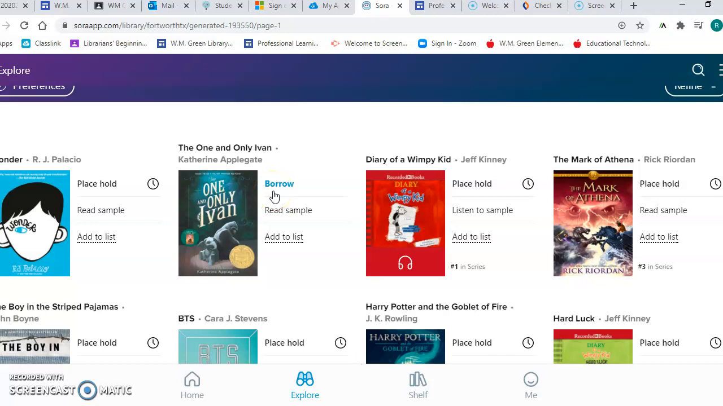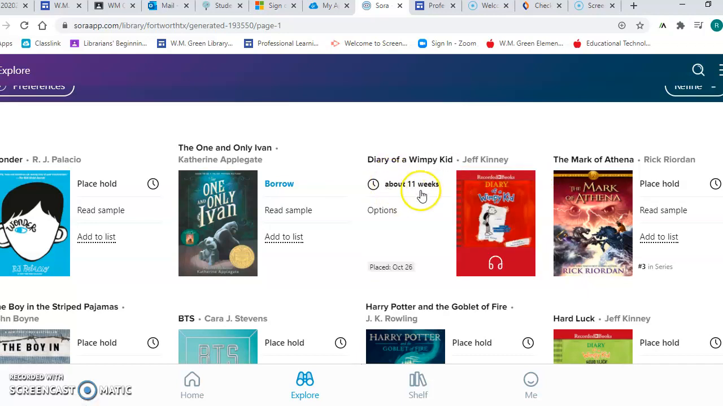However, I can still get that book. I just may have to wait for it. So I could click place on hold, and then this book means it will not be available for 11 weeks. That means several people are waiting for this book. But since I've placed it on hold, then in 11 weeks I'll be able to get it.